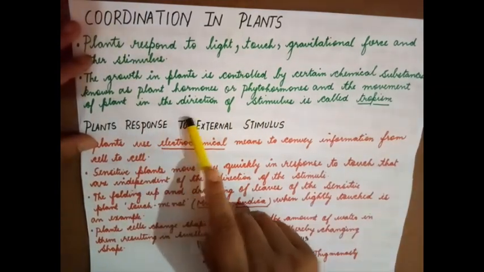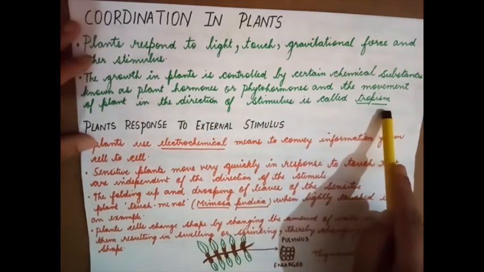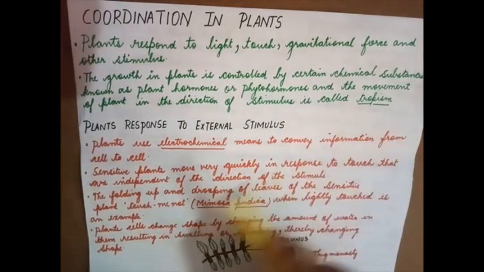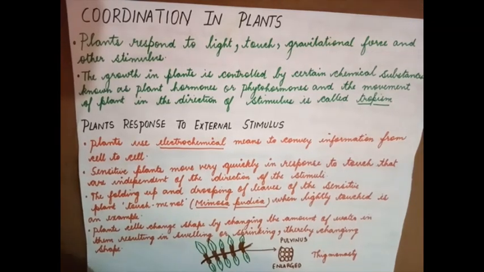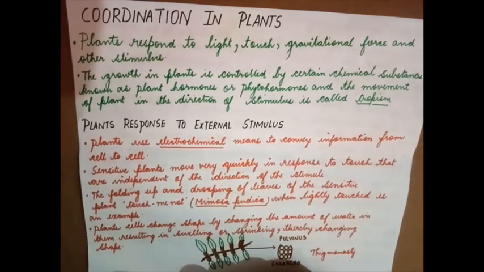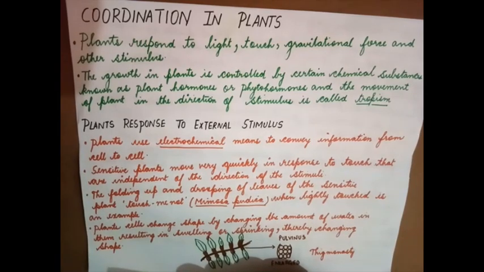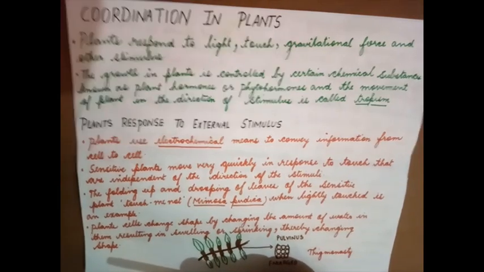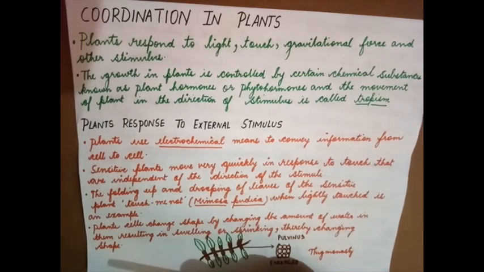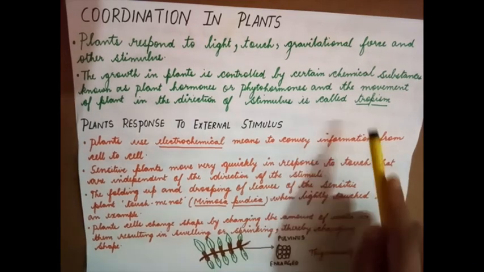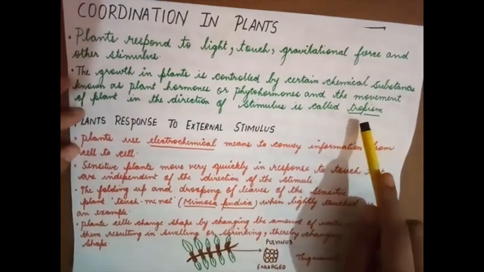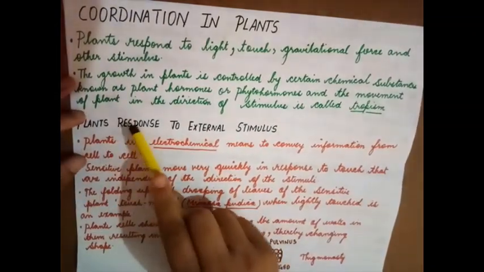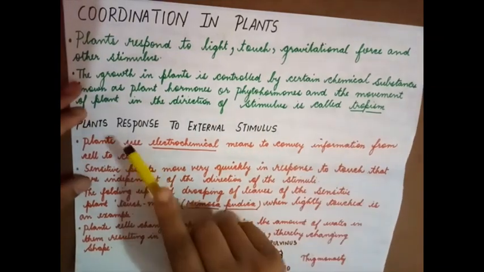movement of a plant in the direction of a stimulus is called tropism. So the response of the plant in the direction of the stimulus, where the stimulus can be sunlight or gravitational force. For example, the root is growing downwards towards the gravitational force. The stimulus is gravitational force, and what kind of response is the plant showing? The root is growing downwards. That is known as tropism, movement of a plant in the direction of a stimulus.